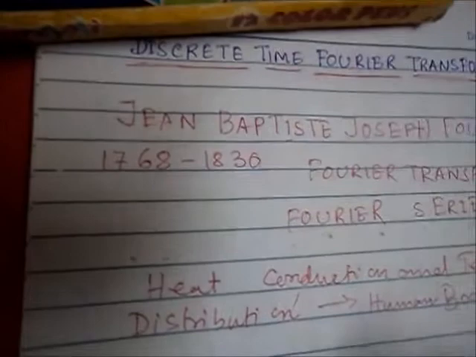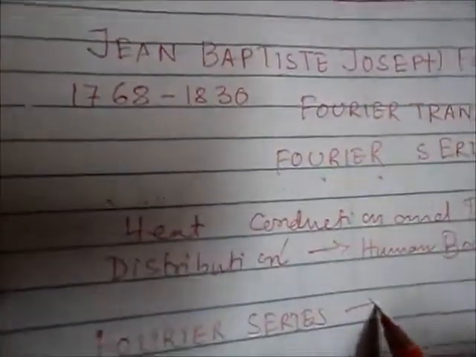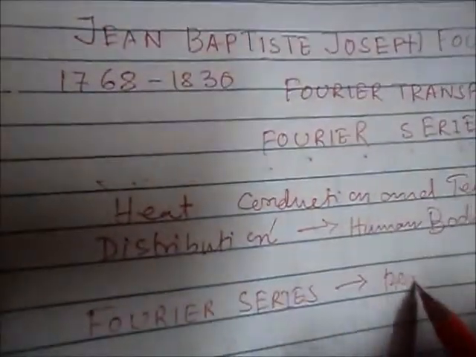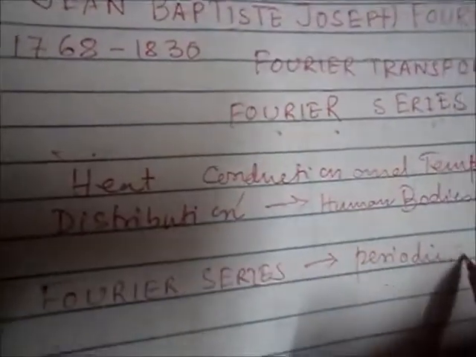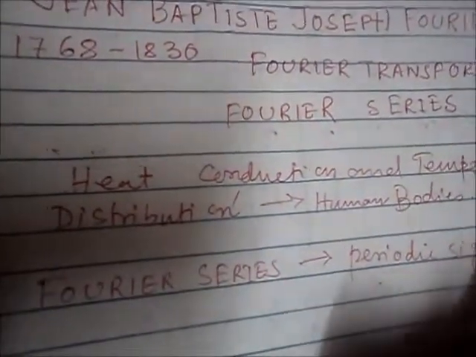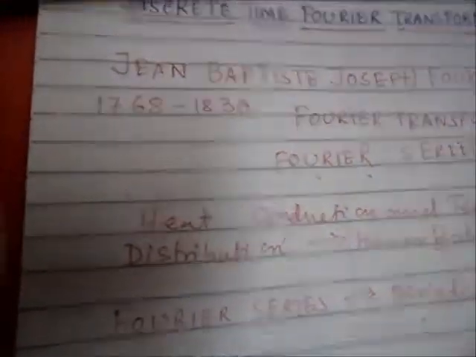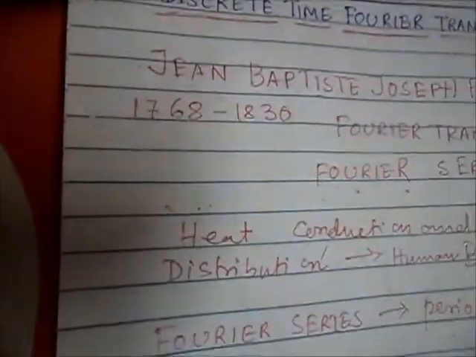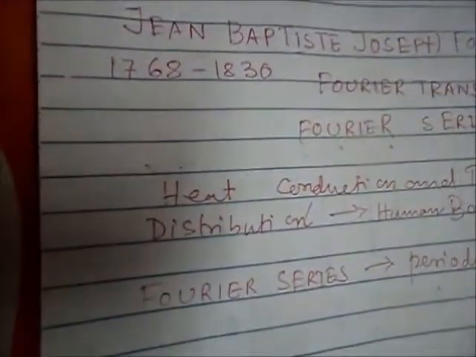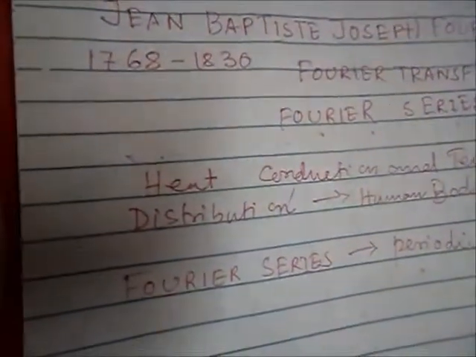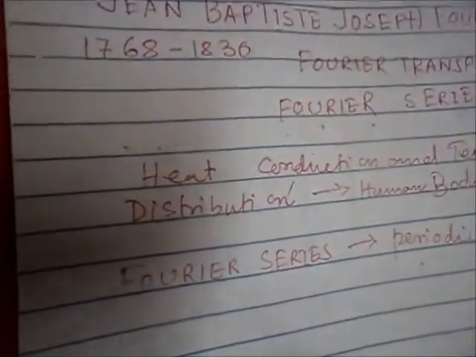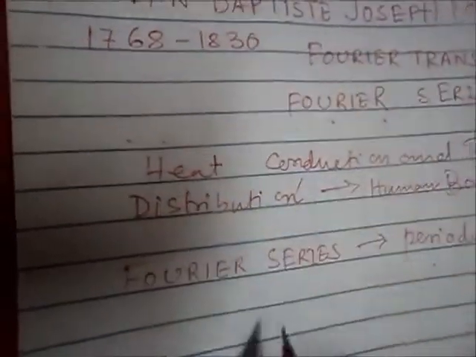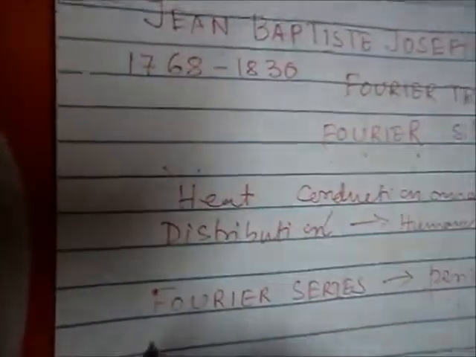Now, the Fourier series is basically applied to periodic signals. What is this? It is basically a decomposition into sinusoidal and complex exponential series.